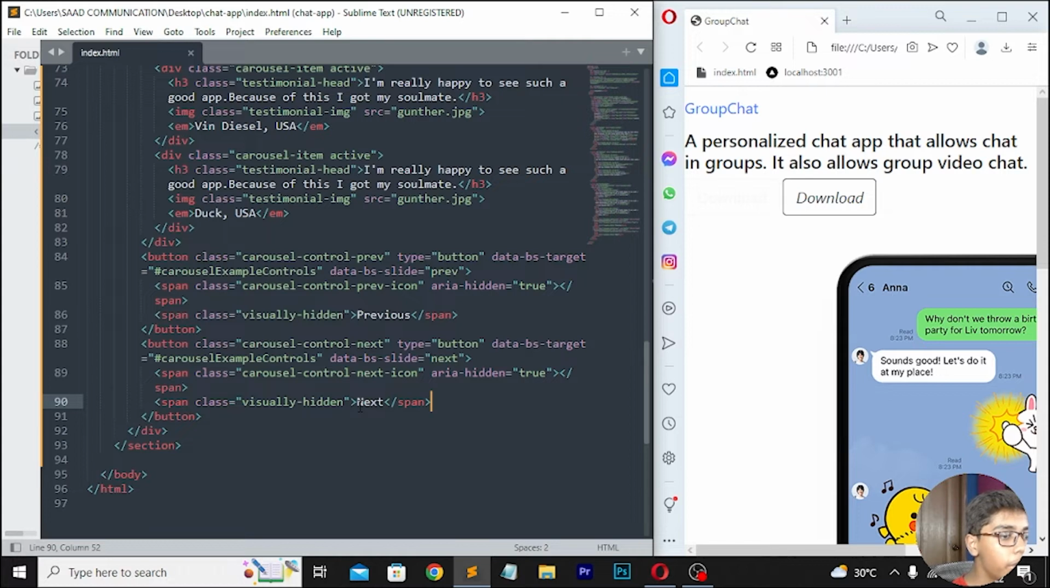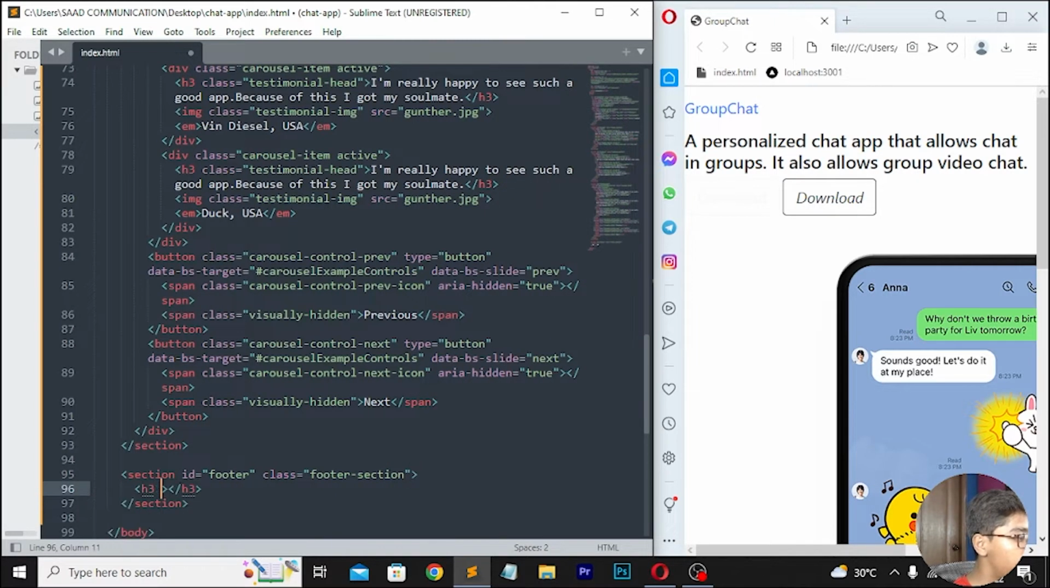So you can see now when you are getting all these things, I will be moving down, then you have to write section, and here I will be writing id footer, and then you have to write class, and here I'll be writing footer section like this. Then move down, here I'll be writing h3, and here I will be writing class, then footer dash head, then here I will be writing follow along us on social media like this.